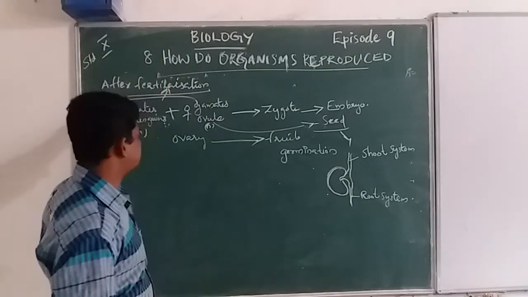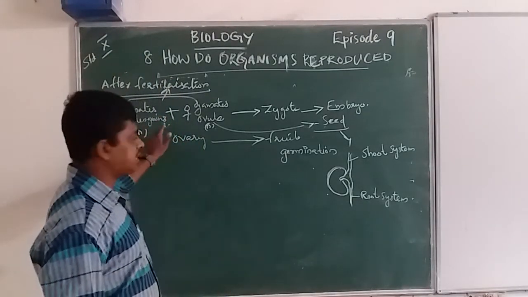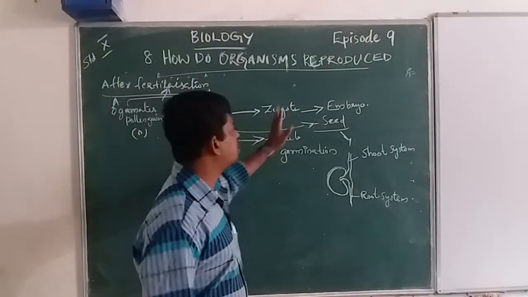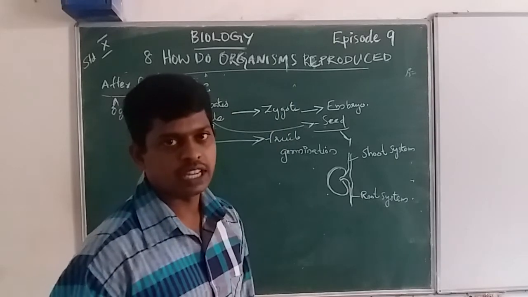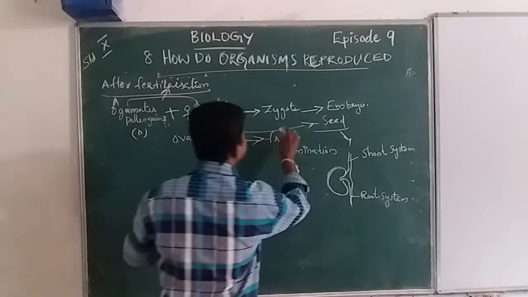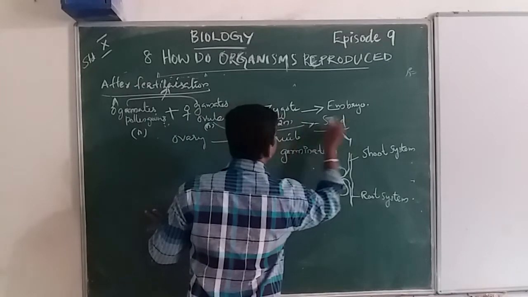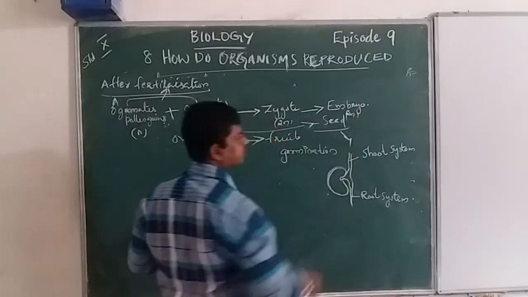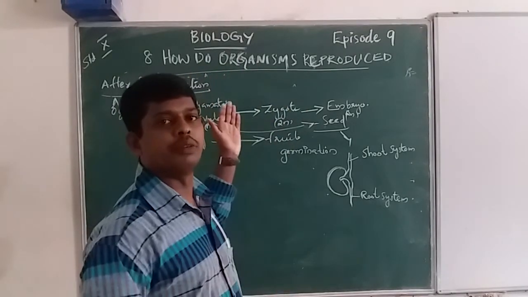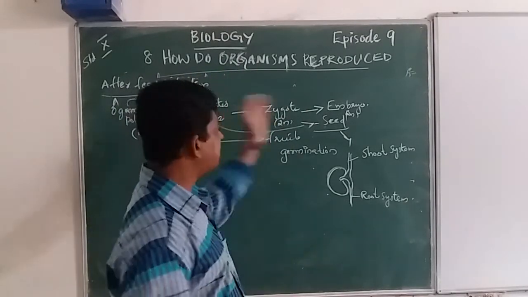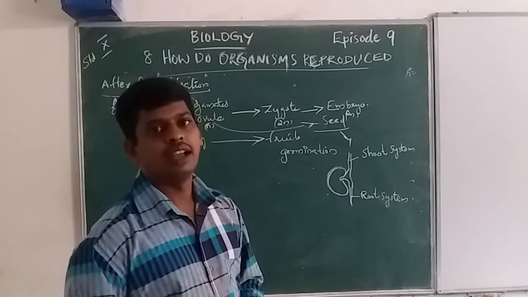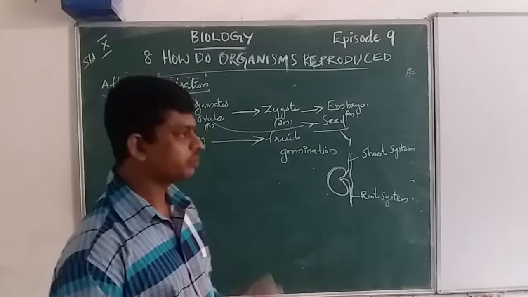After fertilization, this is converted into a zygote. The zygote is the diploid form, and the embryo is the diploid form. After this, all the parts are diploid in nature.